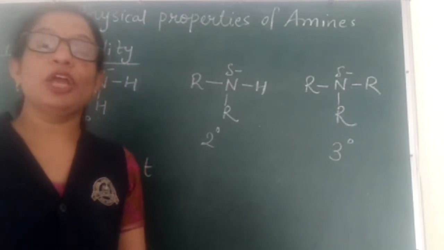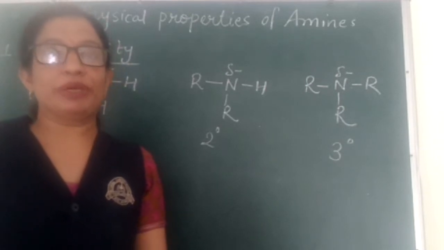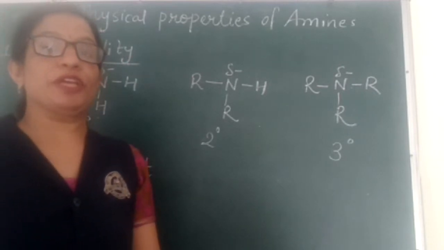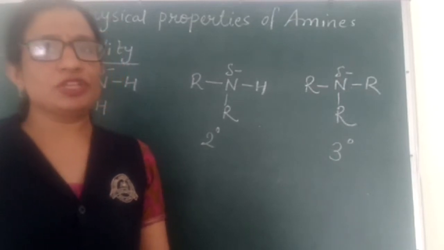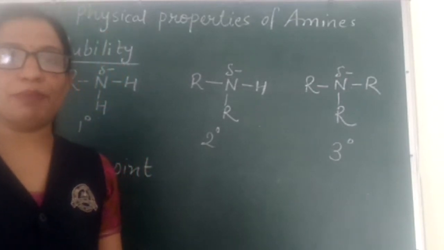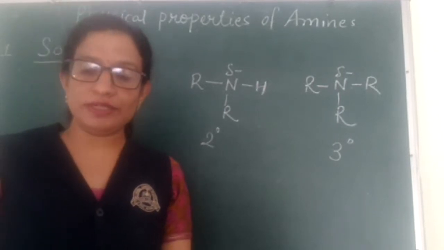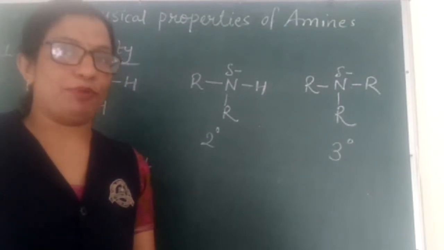amines. That is why lower aliphatic amines are soluble in water, but as the molecular mass of the amine goes on increasing, its solubility in water will go on decreasing. This was about the solubility of amines and its comparison with the solubility of alcohols. Coming to the next physical property of amines, that is boiling point.